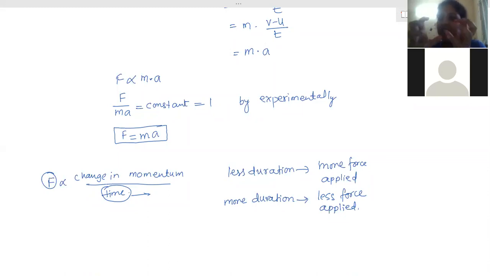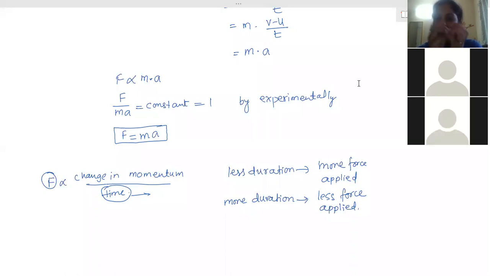In that case, how much duration is this happening in? Very less, because immediately you have caught it and kept it here itself. So within a fraction of a second, this change has taken place. Now see here a formula: change in momentum divided by time. Change in momentum is huge and time is less.